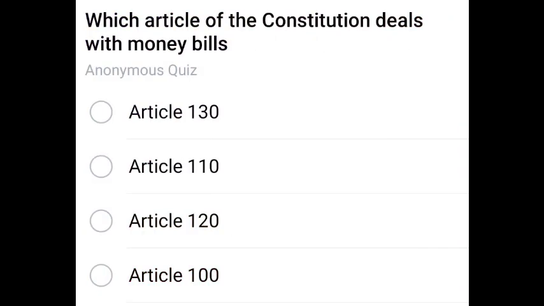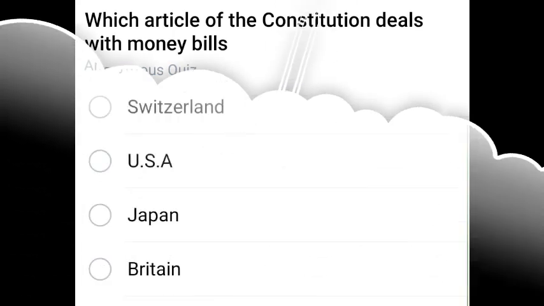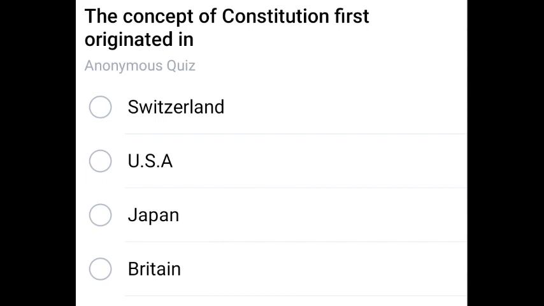Option 2. Next question. Which article of the Constitution deals with money bills? Already this question is repeated. We all know Article 110. If the question is repeated, think like it is a revision. The concept of Constitution first originated in which country? The correct answer is Britain.